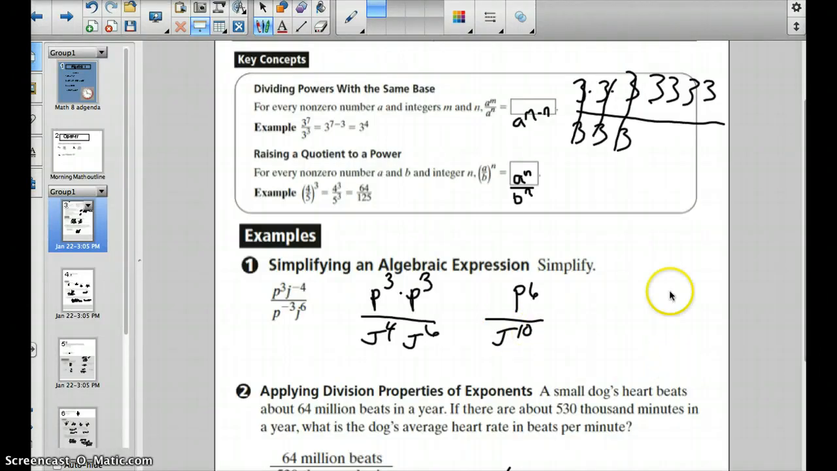All right, let's look at the next example here. If I can find my cursor. Maybe, maybe not.